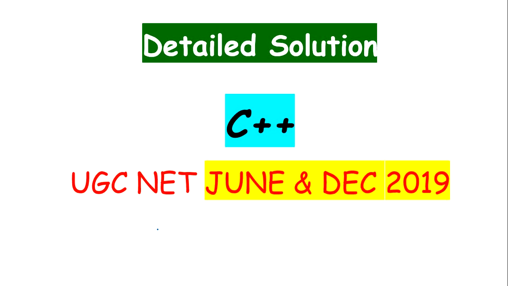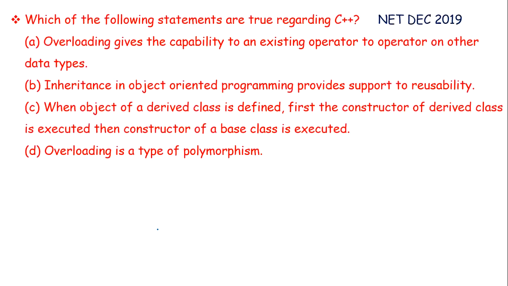Welcome again everyone. In this video we will solve C++ questions from June and December 2019 NET exam. Our first question is, which of the following statements are true regarding C++? Our first statement is, overloading gives the capability to an existing operator to operate on other data types. This is true. This is the functionality of overloading.